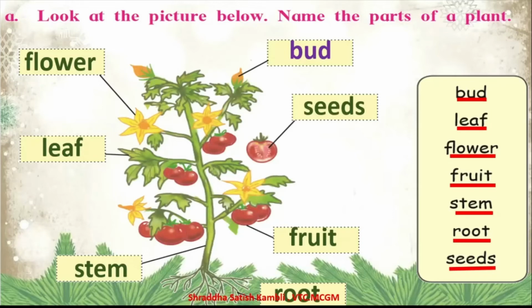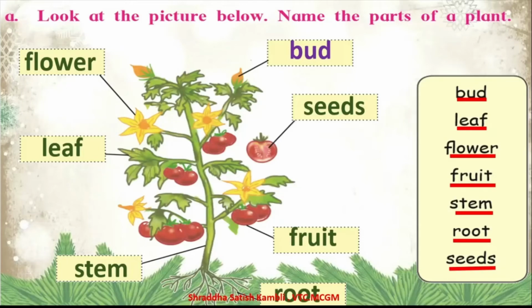Now the seeds you will find inside the fruit. See here, inside of the fruit you will find the seeds. So which plant is this? What do you think when you look at the fruit? Which is this plant? Very good. It is the tomato plant. Alright. So when you cut open a tomato, you see lots of tiny seeds inside. The seeds you can also see inside the lady's finger or the bhindi, inside the brinjal, or you also call it the baingan.